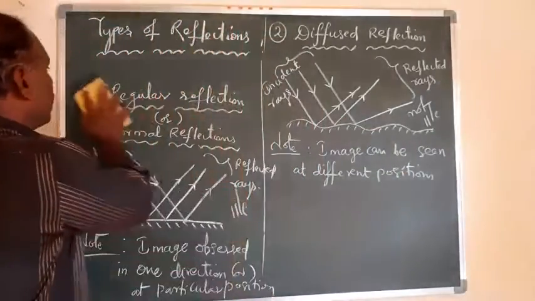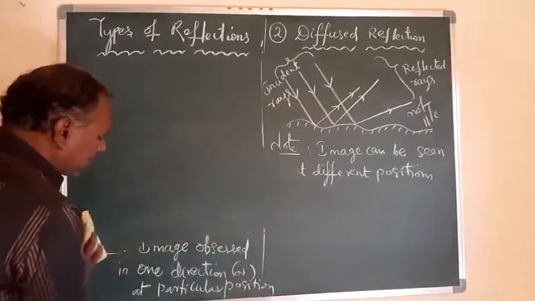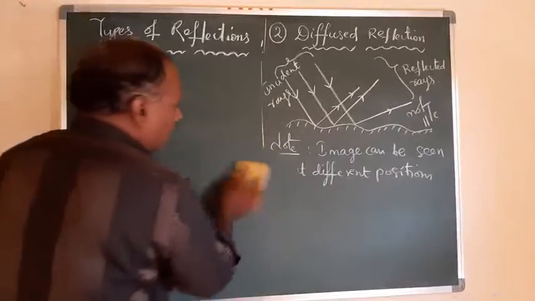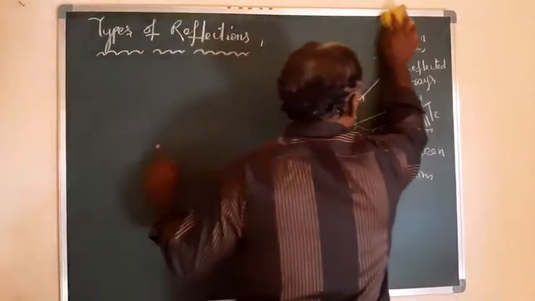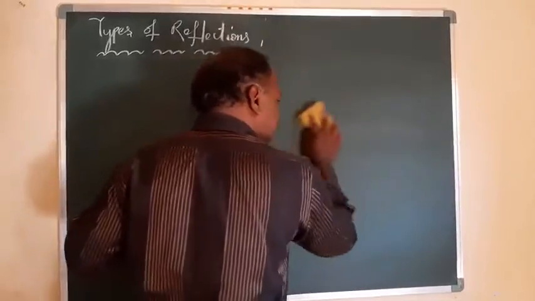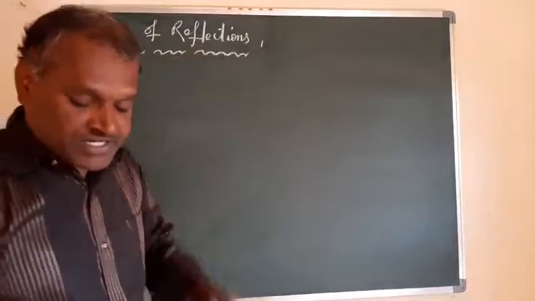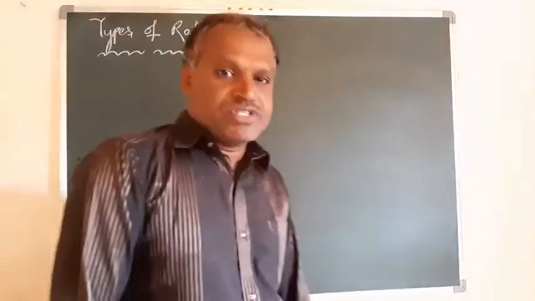Now we can go for some observations related to the reflection process, and the reflection can be done with plane surfaces as well as with curved surfaces.